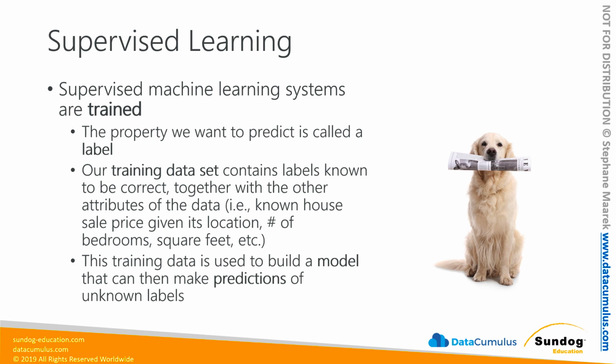And we can then use that model to make predictions of unknown labels on new data. So we can take a model that was trained using the known sale price of past houses and use that model to predict the sale prices, which we don't know yet, of houses that are just going onto the market for the first time. That's how supervised learning works. It's basically training a model based on historical information and using that model to make predictions about new data where we don't know the answer.